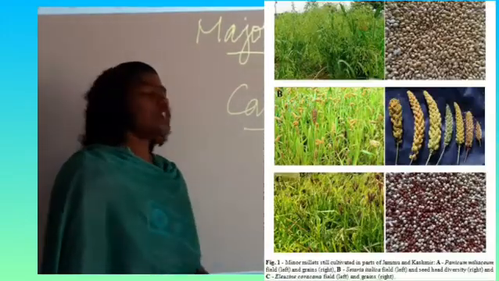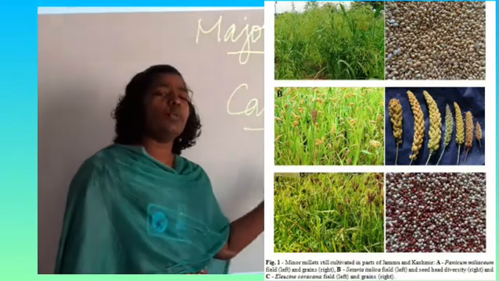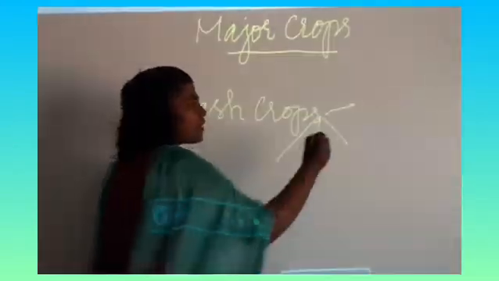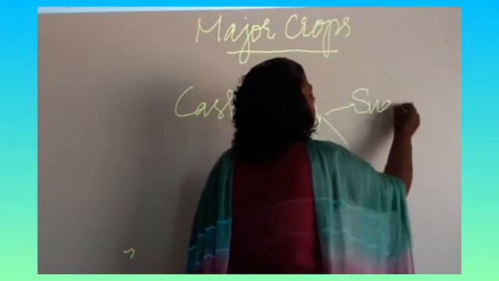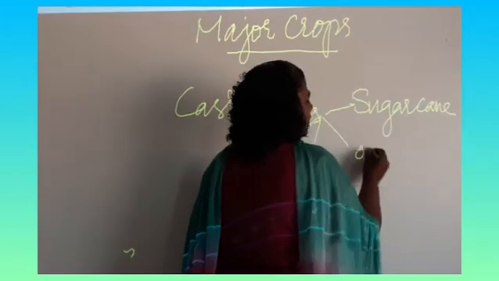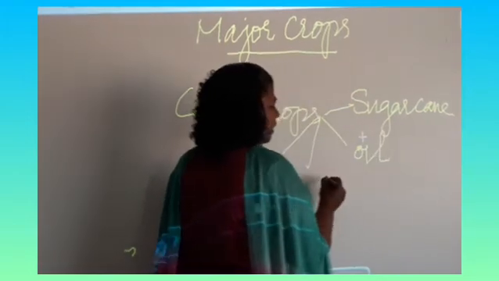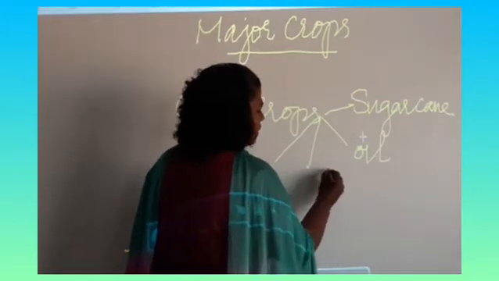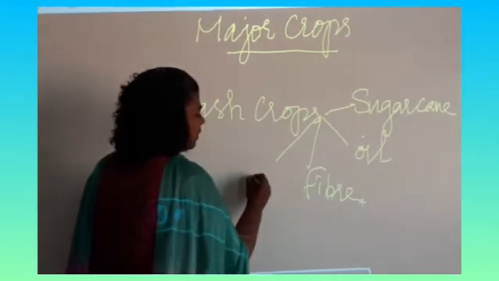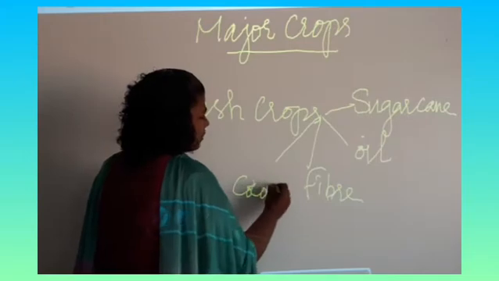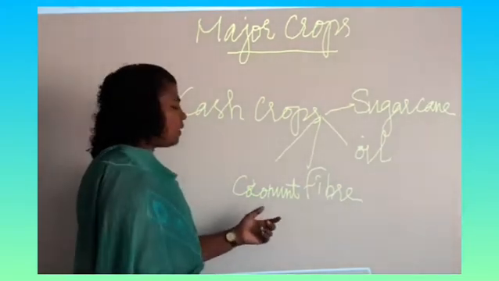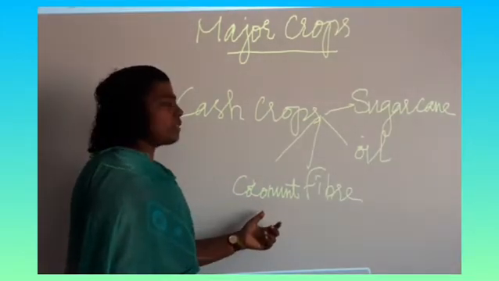Cash crops are divided under four categories. The first one is sugarcane, the second one is oil seeds, the third one is fiber plants, and the next one is coconut. Coconut is also one of the fiber crops that comes under both food crops and cash crops.